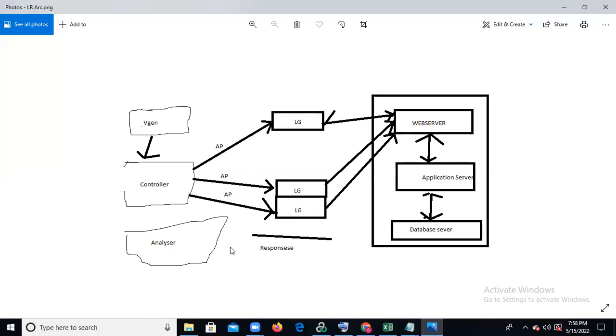This is the LoadRunner architecture, how it is going. We use a script to develop it, and once completed, we push this script into the controller. After that, from the controller, the execution goes through the agent process to the load generator (LG), and the LG sends the request to the web server, the web server sends it to the application server, and the application server sends it to the DB server.